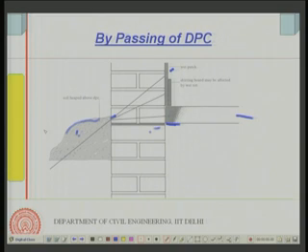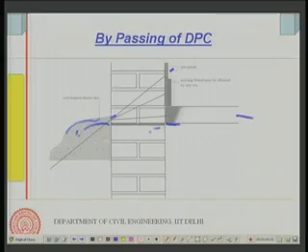Now, what is the solution to such a situation? If bypassing of DPC is taking place, then remove this soil. Sometimes people create plantations, small gardens outside the building, and such situations are quite often observed. Much above the original plinth level, they have put in some soil, and that soil absorbs moisture. So, you simply remove this portion and ensure that no soil is there above the DPC level.